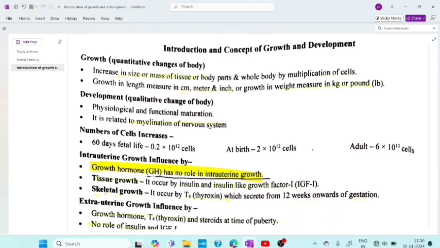And skeletal growth occurs by T4, which is thyroxine, secreted from 12 weeks onwards of gestation. So here basically you have to remember that GH has no role. Tissue growth occurs by insulin and IGF-1, and skeletal growth is regulated by thyroxine, which is secreted from 12 weeks onwards of gestation. Okay.